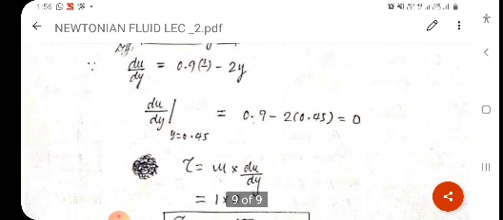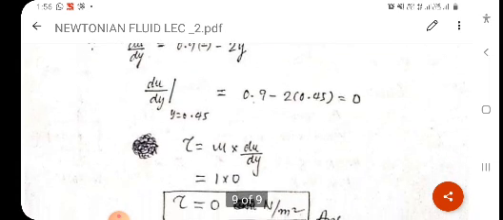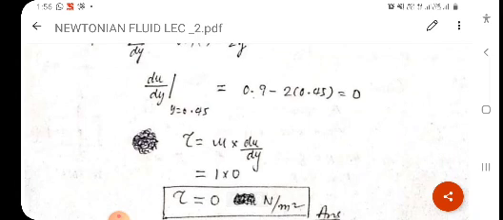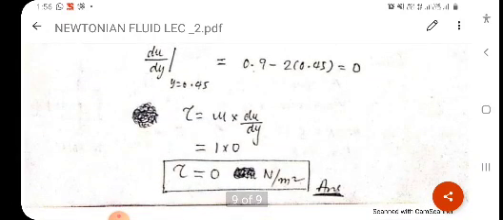So put the value of du upon dy at y equal to 0.45 in the given equation, tau equal to mu du upon dy. So mu into du upon dy is 1 into 0. So here the shear stress value will be 0 Newton per meter square.